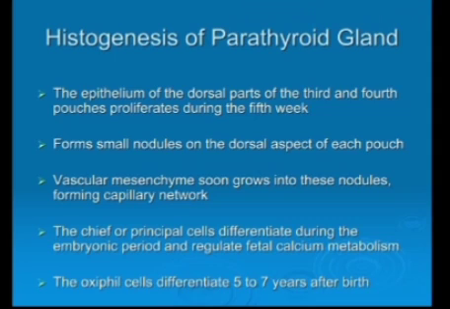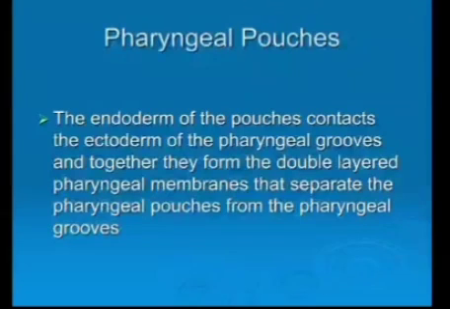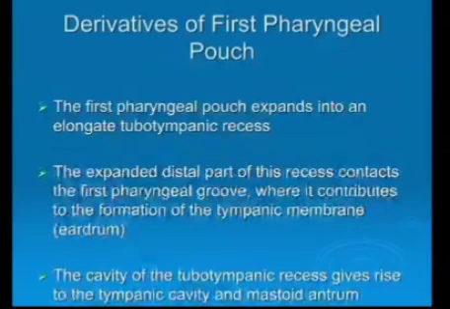Derivatives of first pharyngeal pouch. The first pharyngeal pouch expands into an elongated tubotympanic recess.